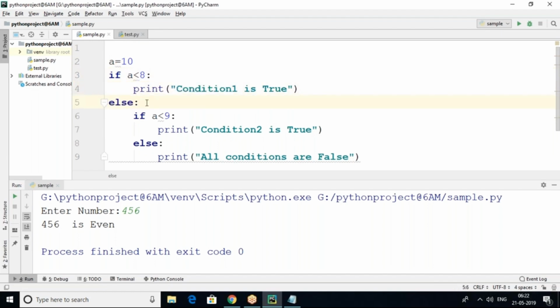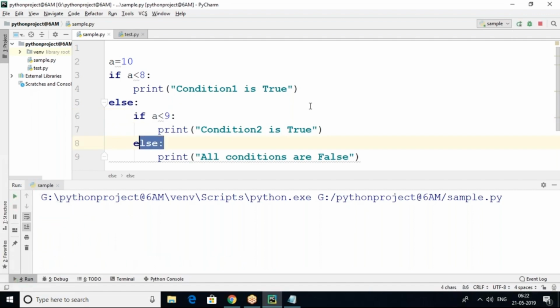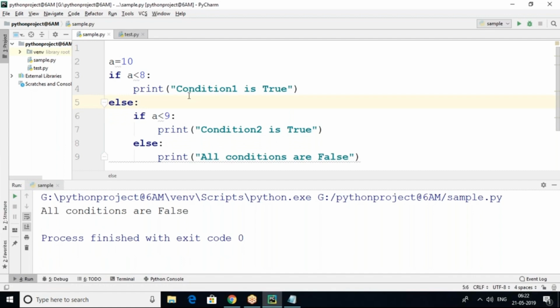In the else part, one more if is written. Then again it will check 10 less than 9, no. So the nested if, which is an if block within the if, is used to test multiple conditions, and the else block will say all conditions are false. Condition number 1 is false, so it goes to else, and condition number 2 is false, so it goes to else. Then the remaining result is: all conditions are false.